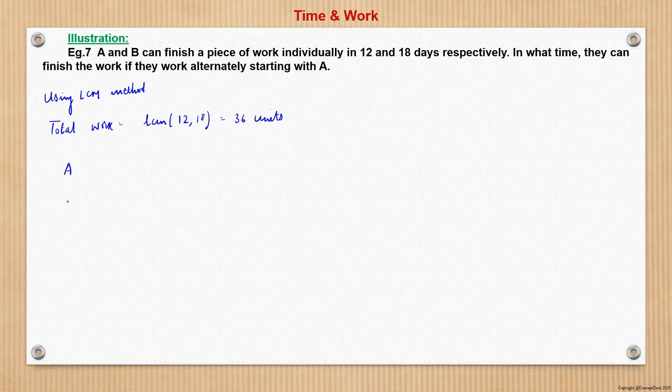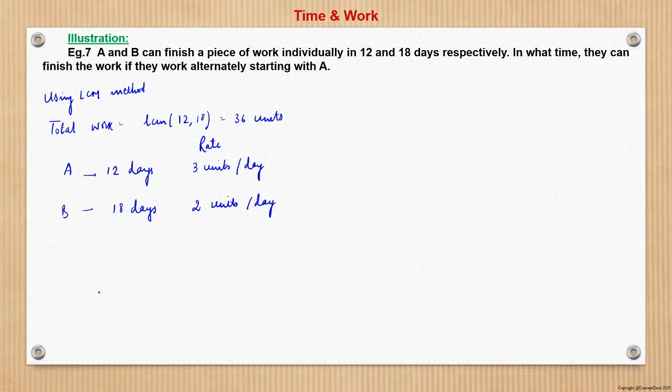A can finish in 12 days, so the rate will be 3 units of work per day, and B finishes in 18 days, so B's working rate is 2 units per day, right?